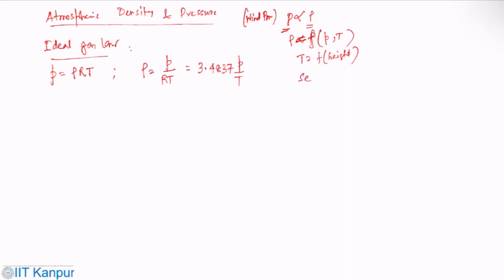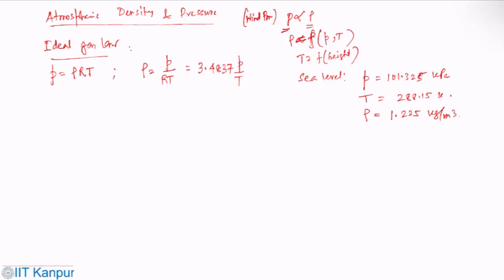If you look at sea level, the pressure would be 101.325 kPa and temperature is 288.15 Kelvin. And obviously from here you can get sea level density, which is 1.225 kg per meter cube.